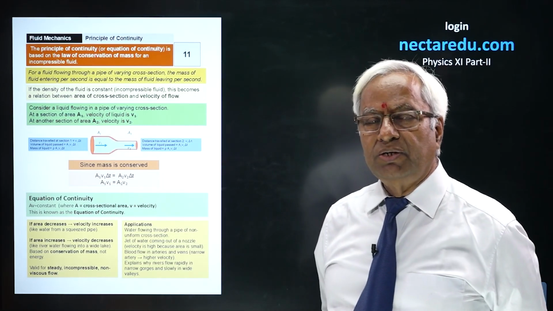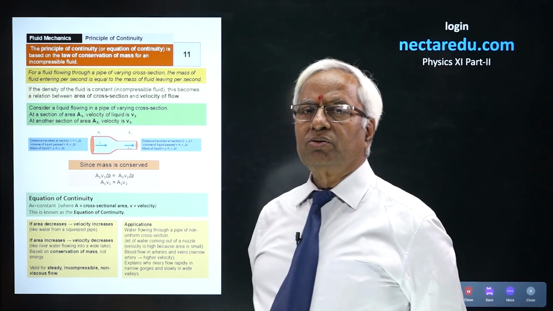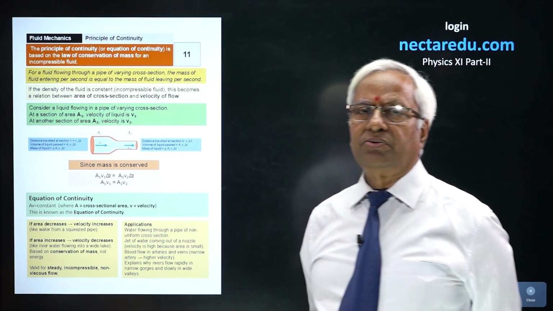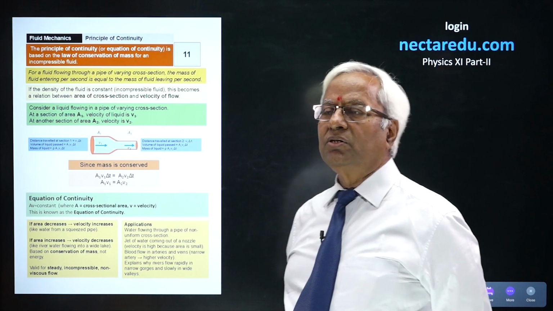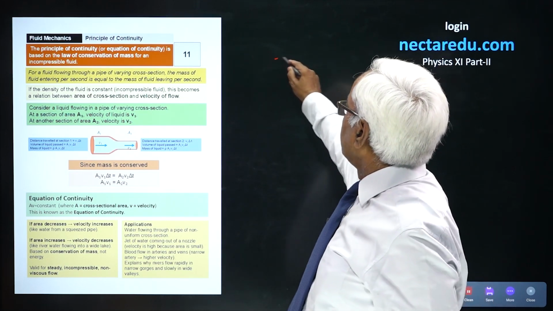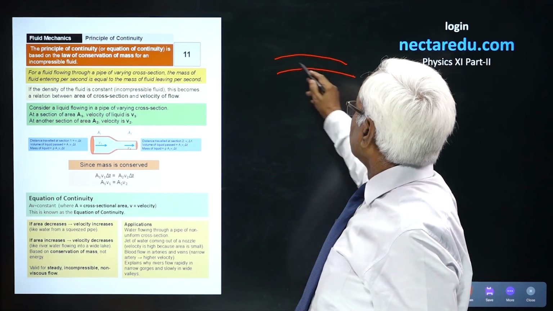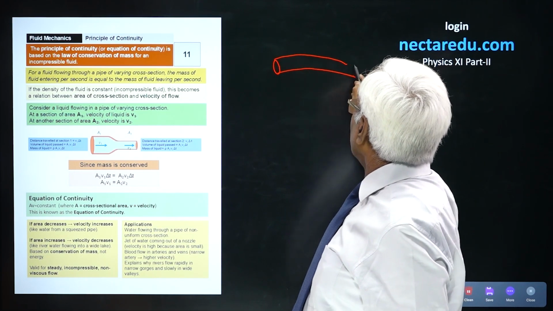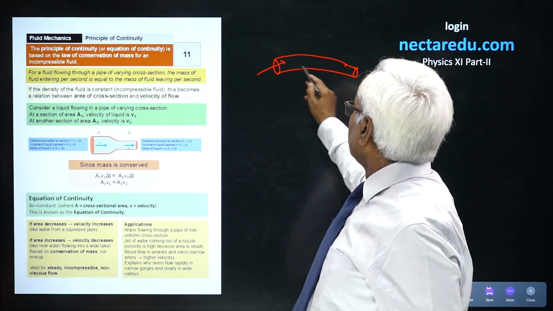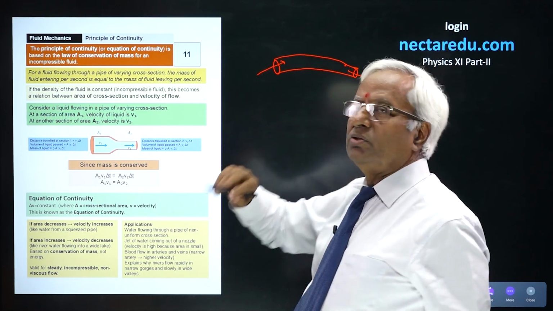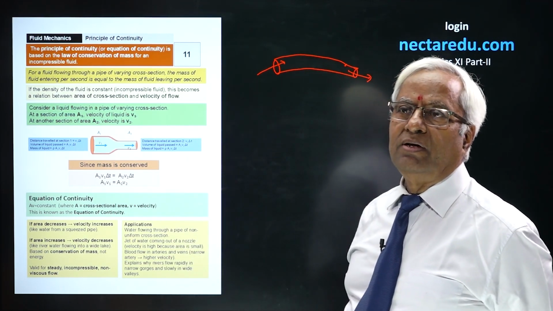Equation of continuity, also known as the law of continuity, is based on conservation of mass. The mass of fluid entering a pipe and coming out from that pipe should always be equal.